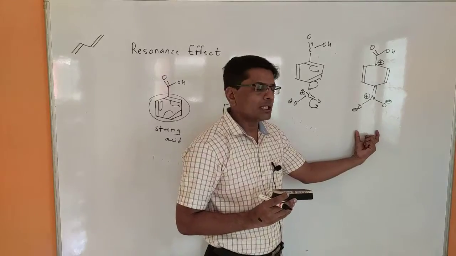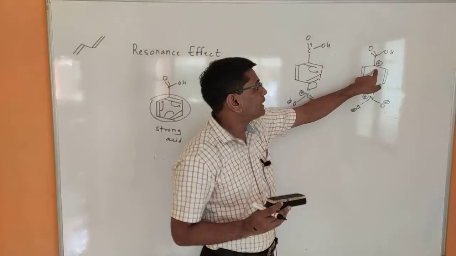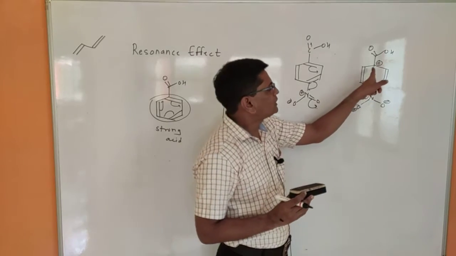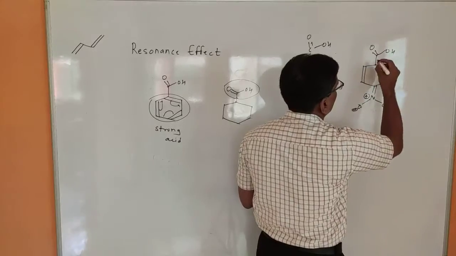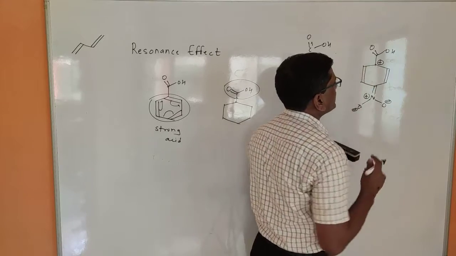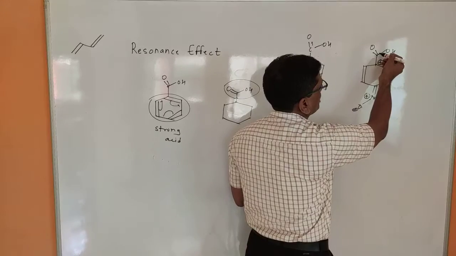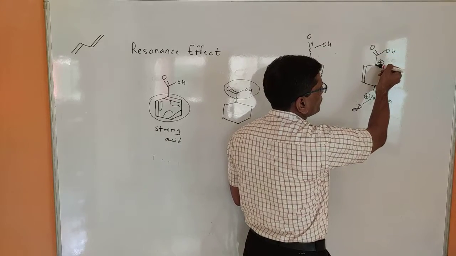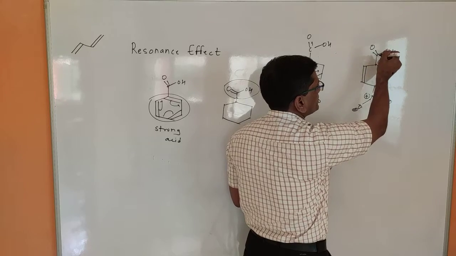When nitro withdraws the electron from the ring, it creates a positive charge at the center where the carboxyl functional group is. Now this is an electron deficient center. When this is electron deficient, it cannot provide the electron to this carboxyl functional group. So this is electron deficient and this is electron withdrawing. Here no electron density is available for this carbonyl functional group.